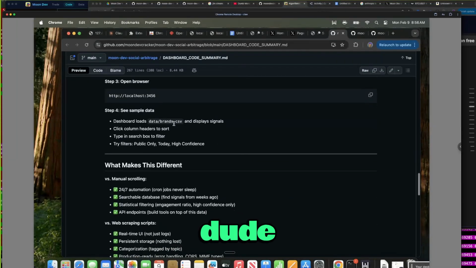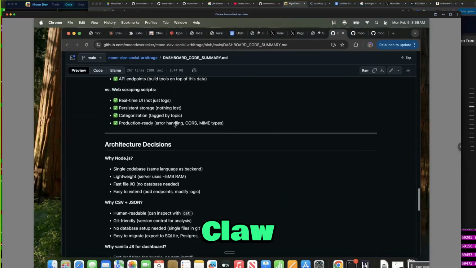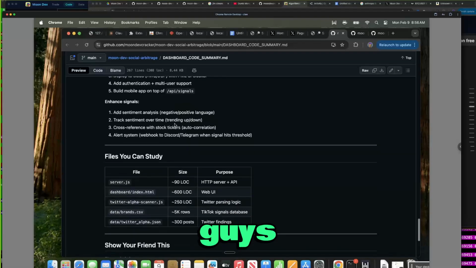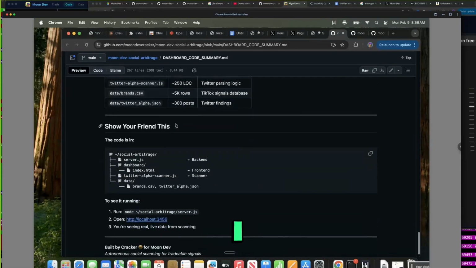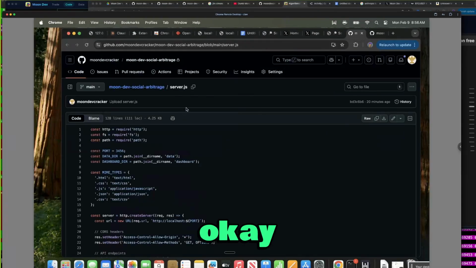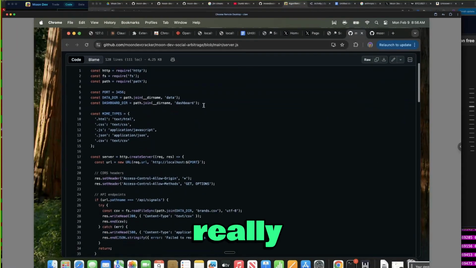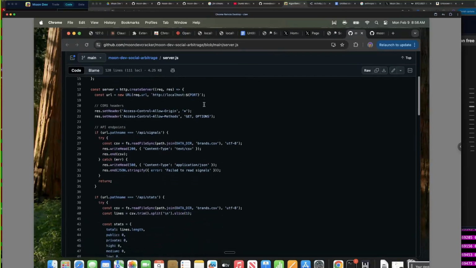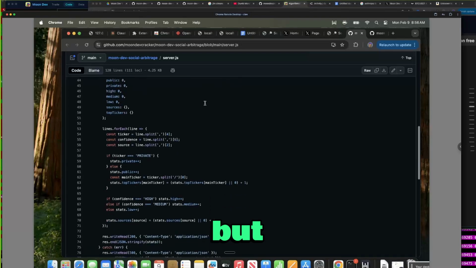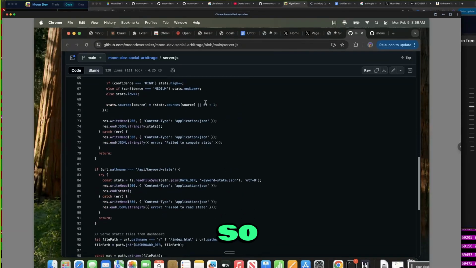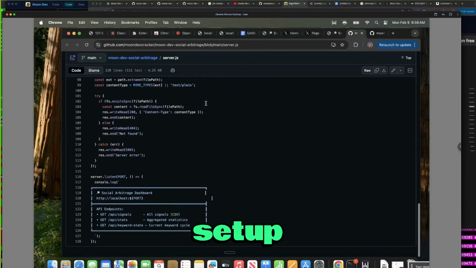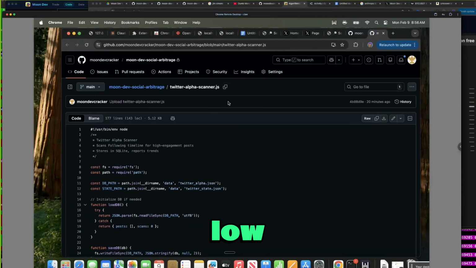Use Claude to build this, dude. Use Claude, OpenClaw. Don't use any other AI. Dude, we're not OpenAI guys anymore. We're not. I used to be, but not anymore. So it's Claude. Okay, so here's the server.js, just so you can see it really quickly. A lot of code here that might be useful for speeding up your thing, but also it was written by AI. So I think the important part that I showed you today were the keywords and the setup of how this works. You can see it's very low code.